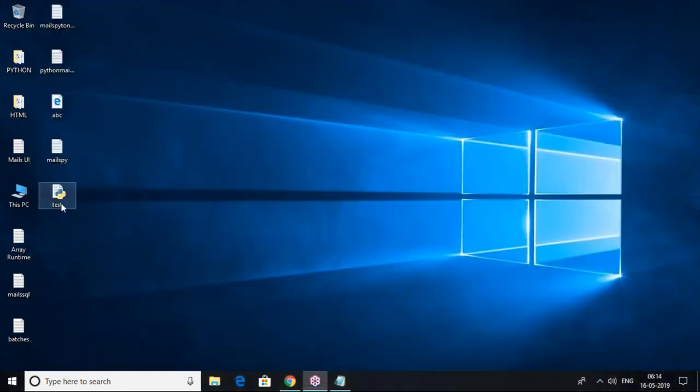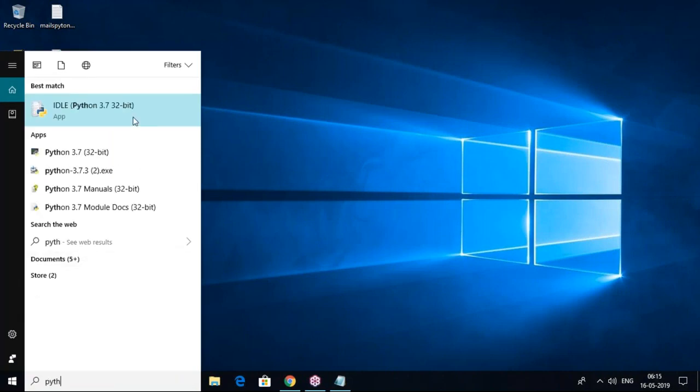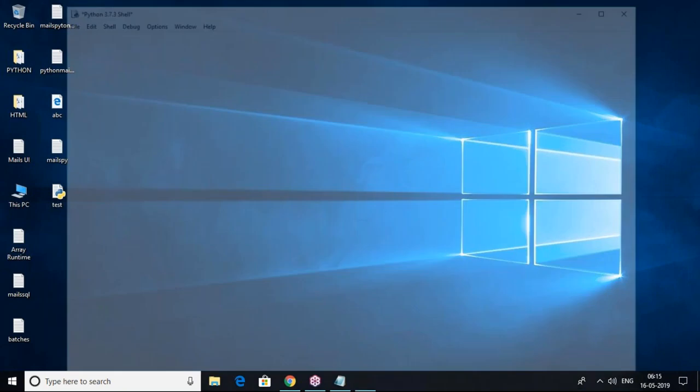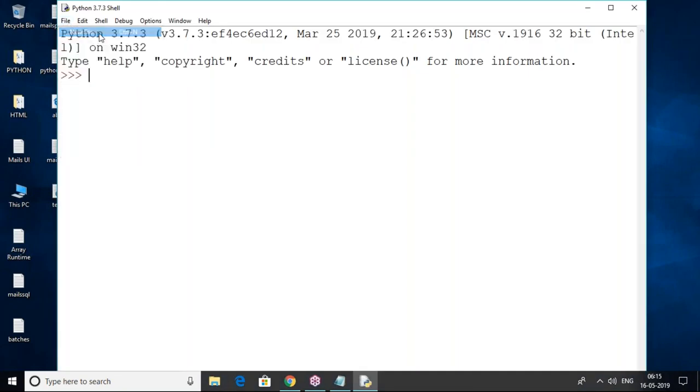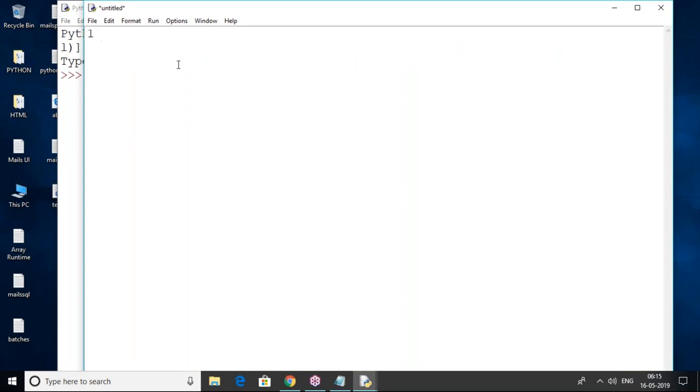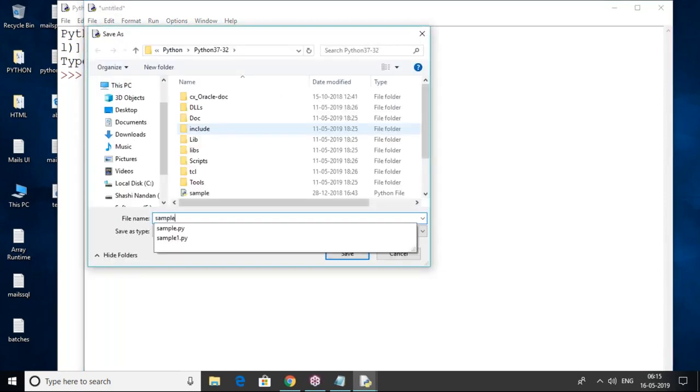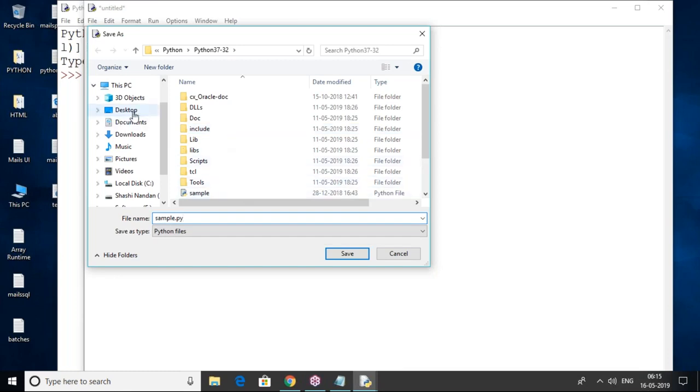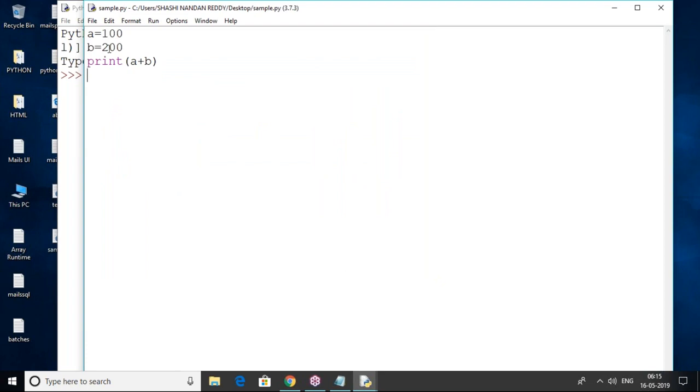So no need to write a Python script file separately. Directly we can go to Python IDLE also, and there I can generate my new file. New file means instead of Notepad I can create a new file. Just small code I'm writing. So here we can write it, but you have to save it compulsorily. I'm saving my file sample.py on my desktop. So the file was saved successfully.